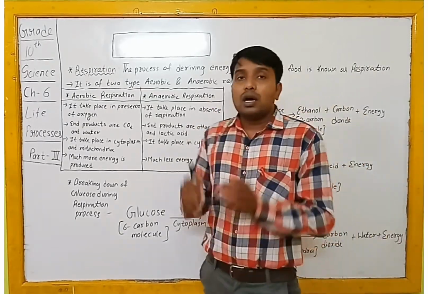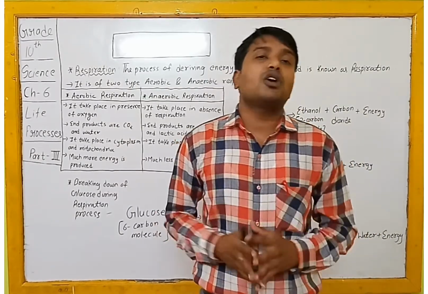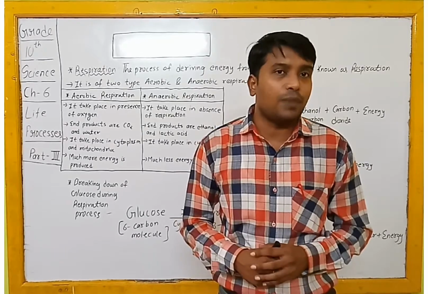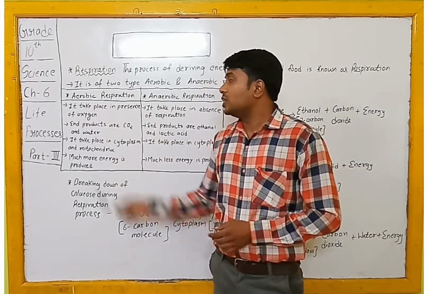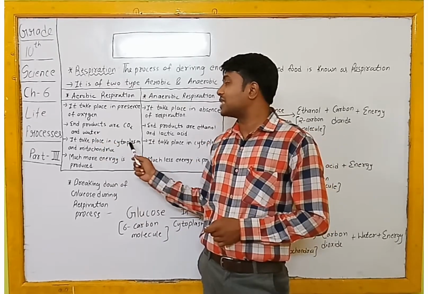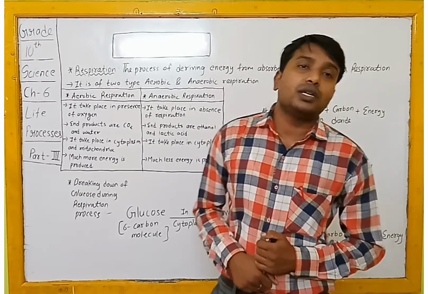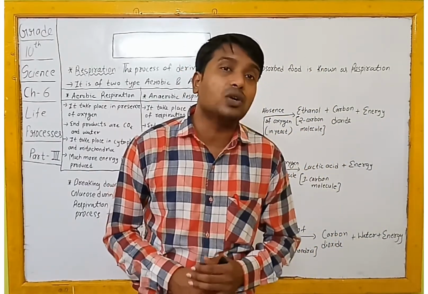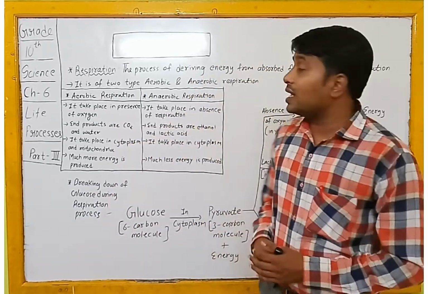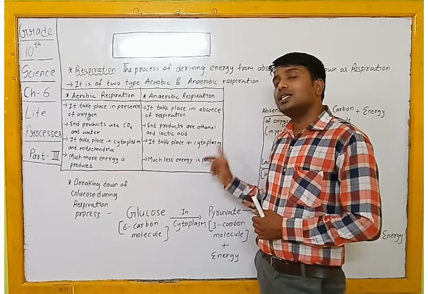Now, in which part of our cell does this respiration process take place? If we talk about aerobic respiration, it takes place in the cytoplasm and mitochondria. That means aerobic respiration takes place in the cytoplasm and mitochondria part of the cell, whereas anaerobic respiration takes place only in the cytoplasm.